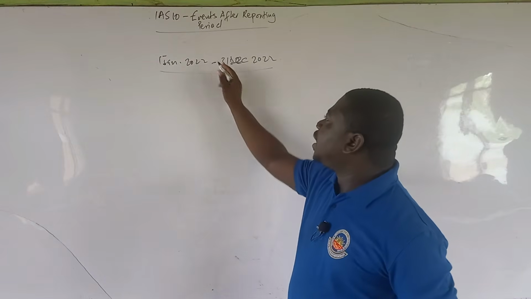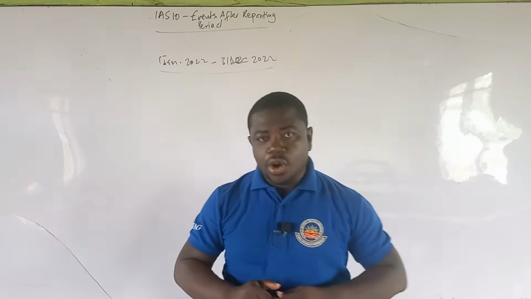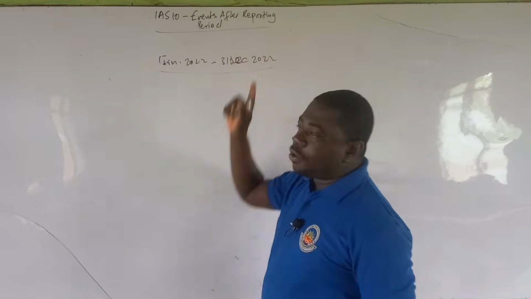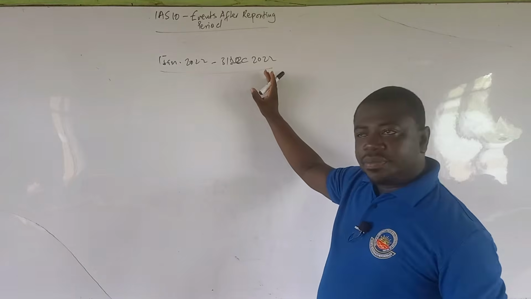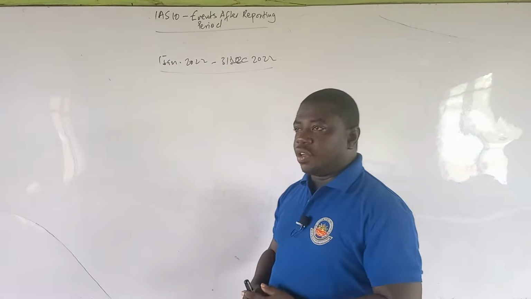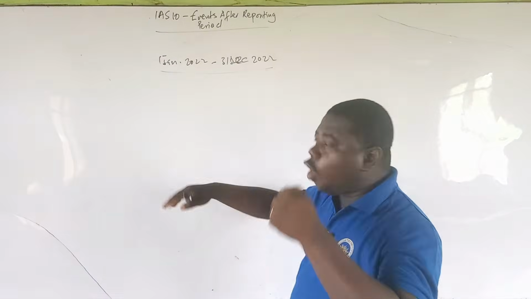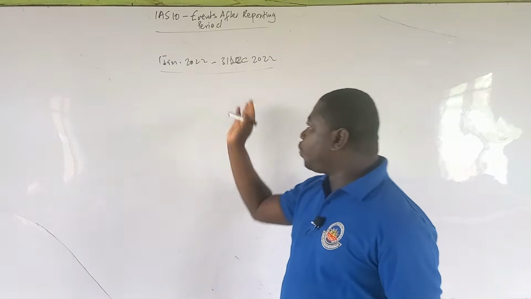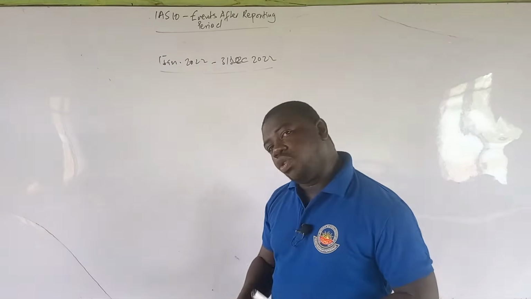So it means that at the end of the 12 months, or at the end of the year, we prepare final accounts or end of year accounts. Now, with events after reporting period, we are trying to look at after we are done with the 12 months and have entered a new year. The events that will come to the notice of the accountant, which may have existed at the end of the financial year or happened after the reporting period has ended, we are going to consider whether to adjust them or not.